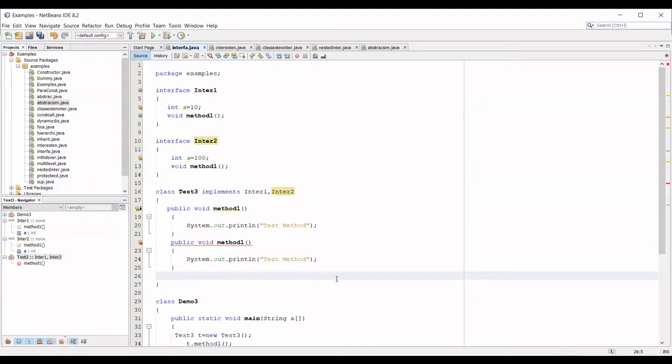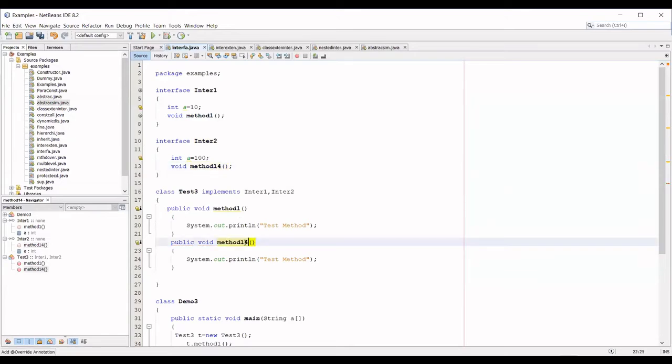But then that comes as your overloading method. Then there is no problem of any multiple inheritance concepts. If you have two different methods, there is no problem at all. If one is method 1 and another one has some other name, there is no problem at all.